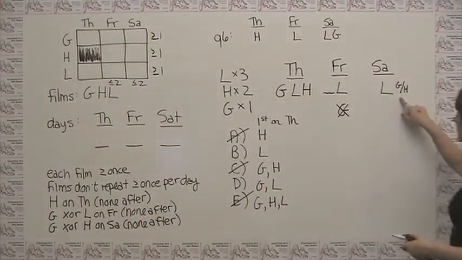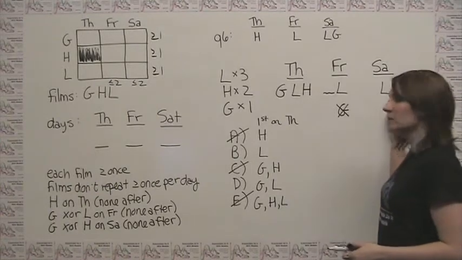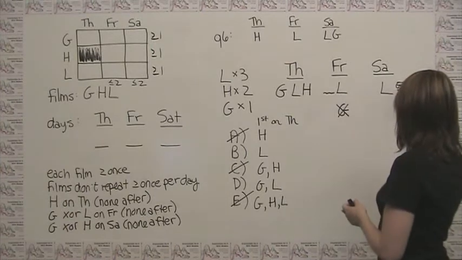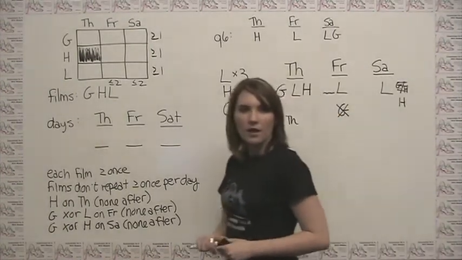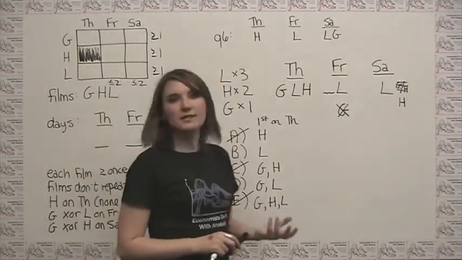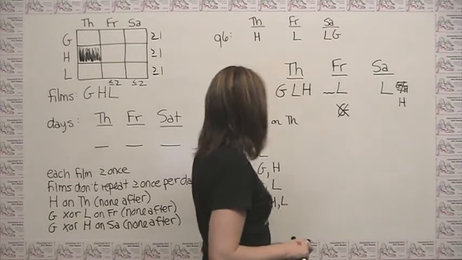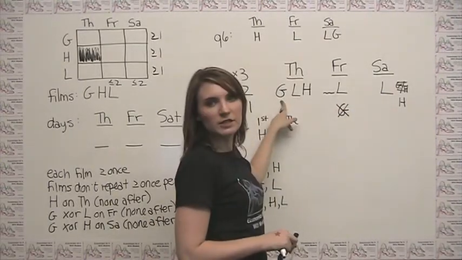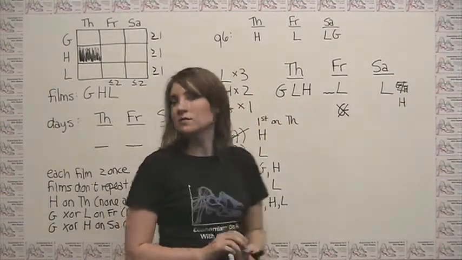Therefore, we know that on Saturday, given that we have to have one of G and H, we don't have another G to place, so this here has to be an H. And it seems like we've now placed everything, because we have 3 L's, we have 2 H's, and we have 1 G. So we can make sure that this satisfies all of the rules.